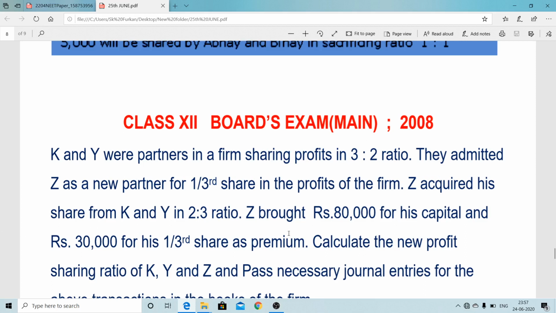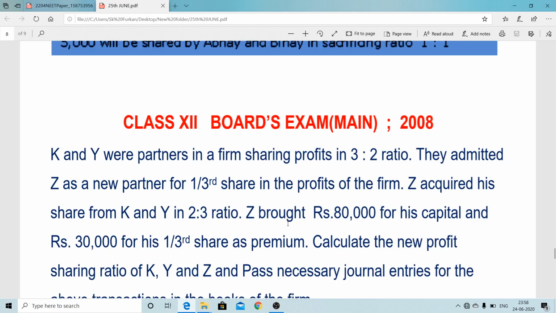Now here Z acquired his share from K and Y in the ratio 2:3. Z acquired his share in 2:3. So that way, the new partner got his 1/3 share. At that time Z brought 80,000 as his capital.